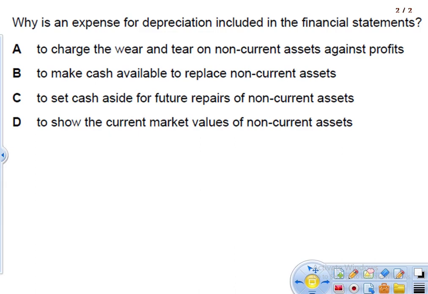So we do not write down assets in our books at market value. So this is not the option. Repair is revenue expenditure, so it is also not recorded here. And we do not write this down because we have to replace the asset in the future. And one of the causes of depreciation is wear and tear. So this is your correct option.